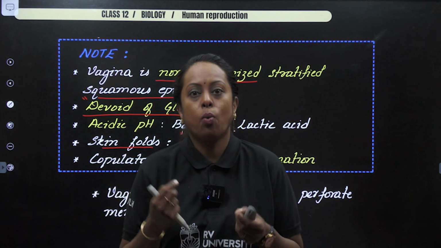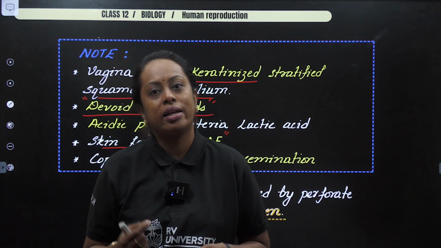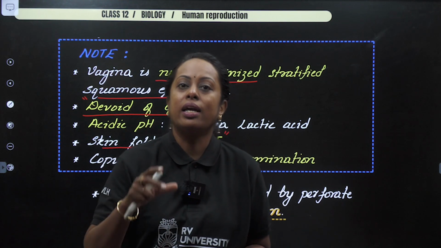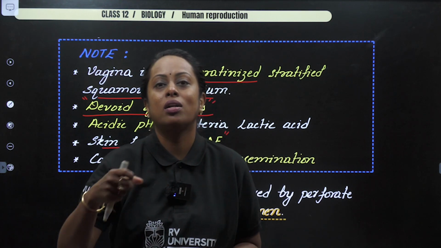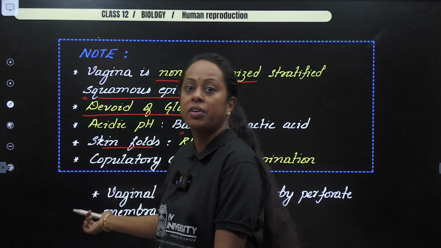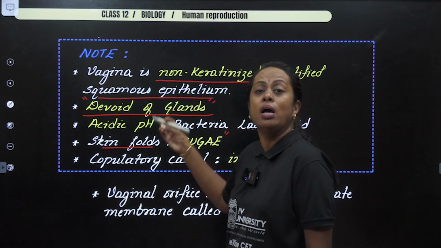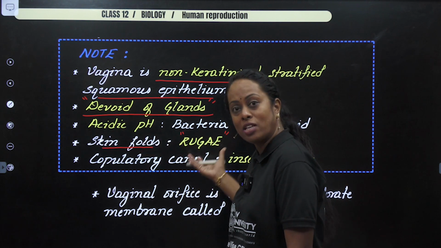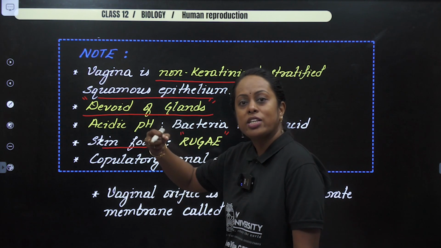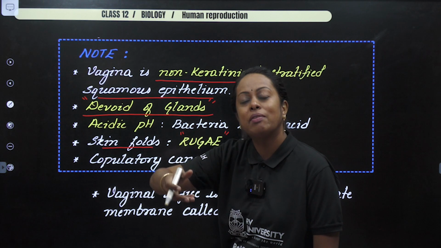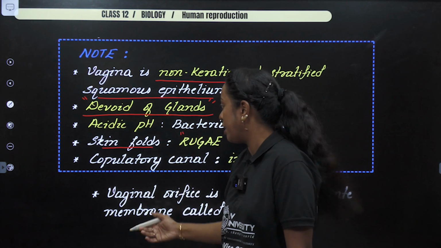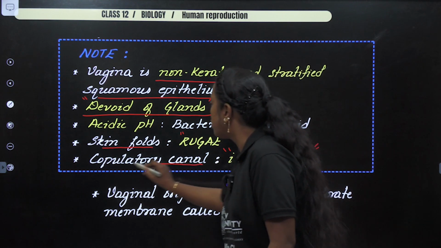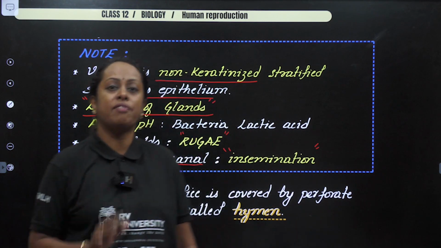So I did say a word which is known as prostaglandin when I was talking about the semen part. And I also said that it is involved in bringing about contraction of the smooth muscle. Here you go. This is what I'm talking about. If the semen comes in contact with these folds, which are known as rugae, it brings about contraction, which helps in intake of the semen, which is discharged in the region of the vagina. And this is a region where insemination occurs. So the word copulatory organ is given for it.